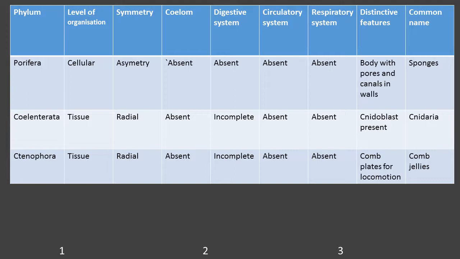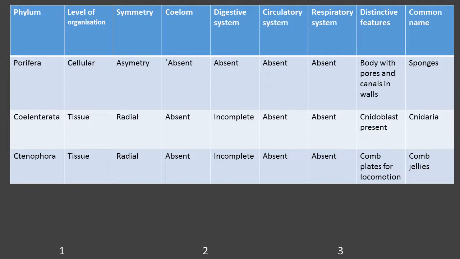Then let us come to the distinctive feature. What is the unique feature found in Porifera members? Yes, pores. The body wall, that means the entire body, consists of minute pores. These pores help in the circulation of water in and out of the body. That circulation of water forms a unique canal system within the organism, called the water canal system or water transport system.